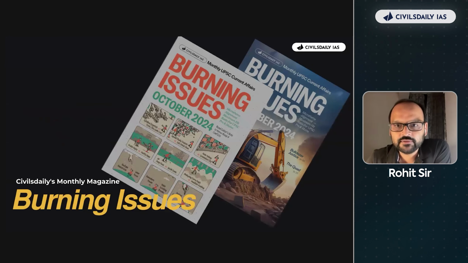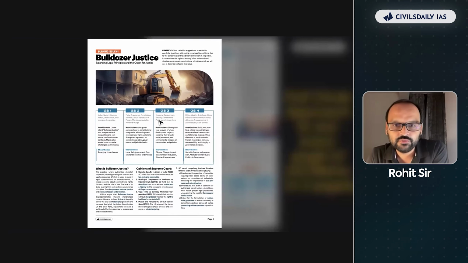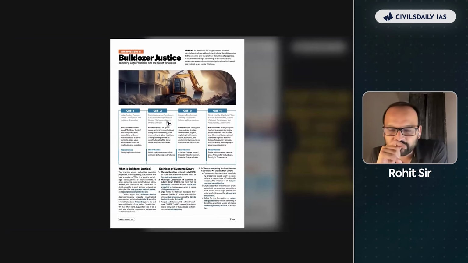Then comes the burning issue magazine, which I already told you about. Burning issues are like top 20 issues of the months, which you need to prepare at the mains level. Magazine basically takes every issue like bulldozer justice and profiles it across the 4 GS papers. ठीक है, तो अगर आप ये देखोगे, you have GS1, GS2, GS3, GS4 linkage from a simple topic. This is how you need to also study, so that if a question comes, you know which key term to apply on that paper. Ethics का आंसर लिखना है तो उसमें बुलडोजर जस्टिस को कैसे प्रेजेंट करना पड़ेगा.